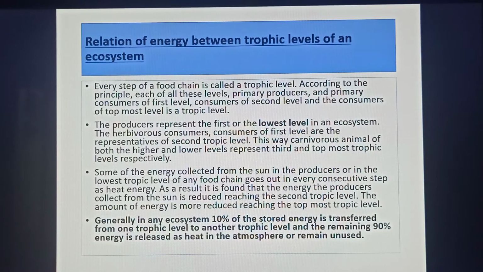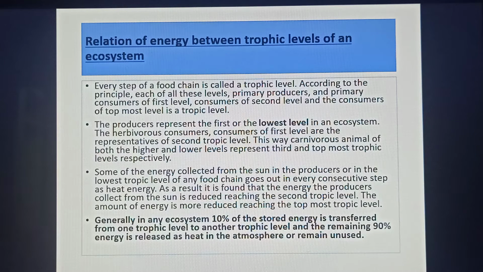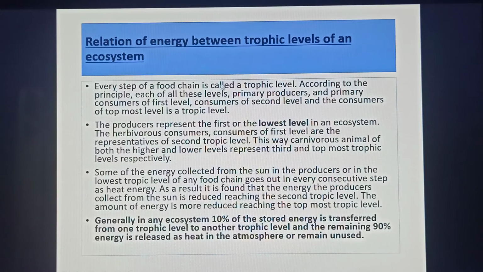The relation of energy between the trophic levels of an ecosystem. What is a trophic level? Every step of an ecosystem is called a trophic level or food level. Every step of a food chain is called a trophic level. According to the principle, primary producers of the first level, consumers of the second level, and consumers of the topmost level each form a trophic level.